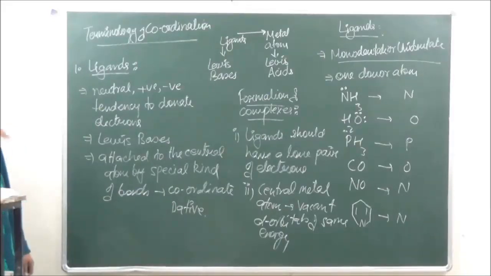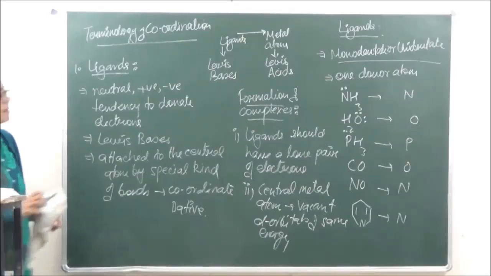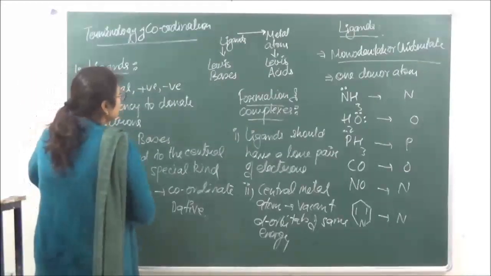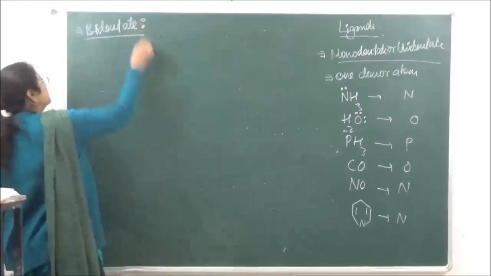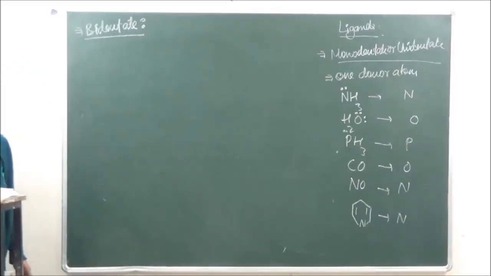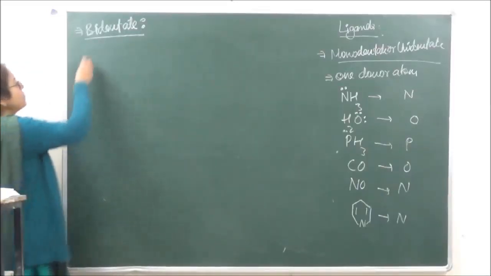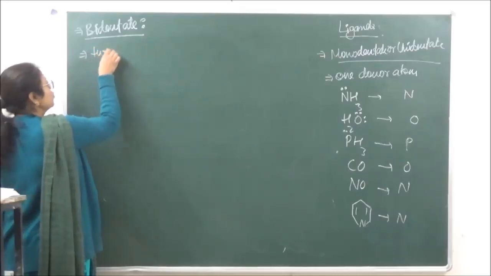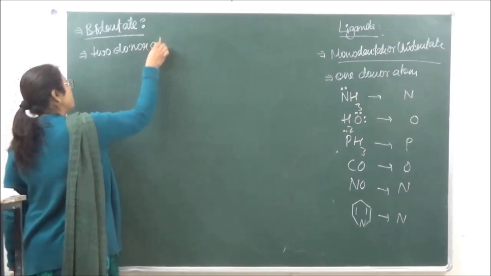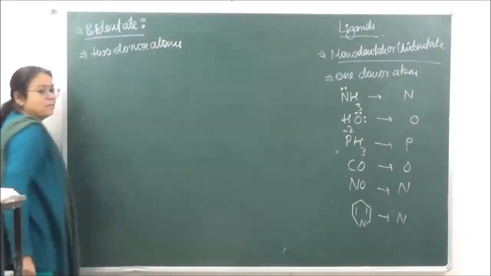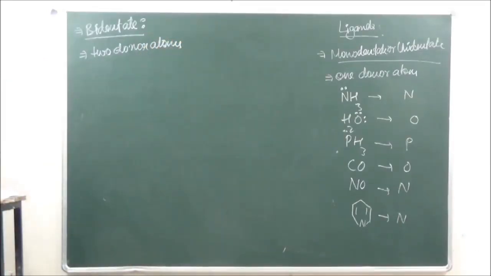So, there are many others which we will study later when we go into the detail of ligands. As of now, you should remember a few of them. The second type of ligands which we are going to discuss are known as bidentate ligands. Bidentate ligands are going to have two donor atoms. Bi means two. So they have two donor atoms. Right? Now ligands which have two donor atoms may be symmetrical or unsymmetrical.